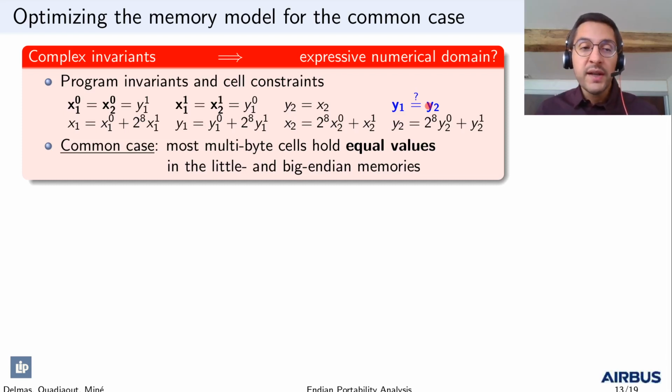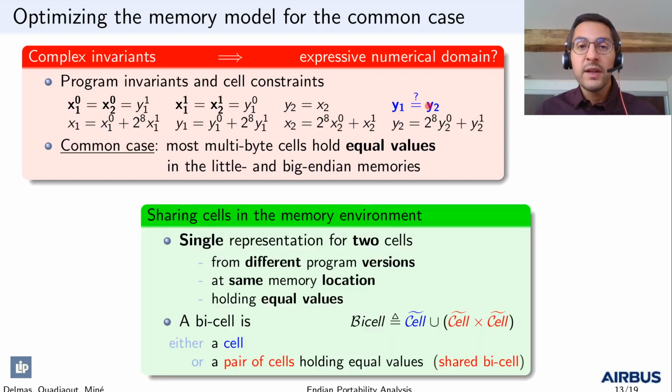We thus optimize our memory model for this common case, and we do this by sharing cells in the memory environment. We want a single representation for two cells coming from different program versions at the same memory location and holding equal values. We thus define B cells to be either a cell or a pair of cells holding equal values, which we call a shared B cell.